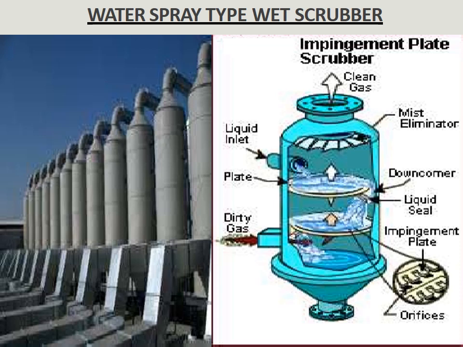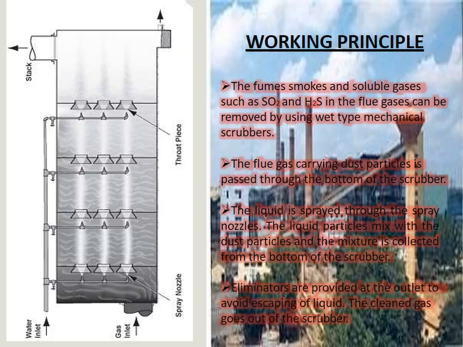Water spray type wet scrubber. The impingement plate scrubber: clean gas, liquid inlet, plate, dirty gas. The working principle: fumes, mists, and soluble gases such as SO2 and H2S in the flue gases can be removed by using wet type mechanical scrubbers. The flue gas carrying dust particles is passed through the bottom of the scrubber. The liquid is sprayed through the spray nozzle. The liquid particles mix with the dust particles and the mixture is collected from the bottom of the scrubber. Eliminators are provided at the outlet to avoid escaping of entrained liquid. The cleaned gas leaves the scrubber.